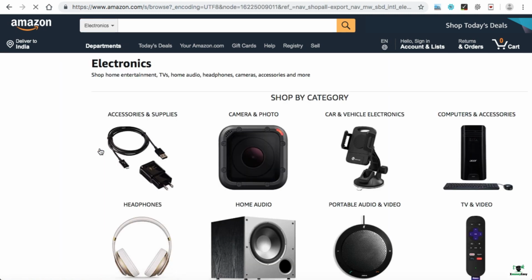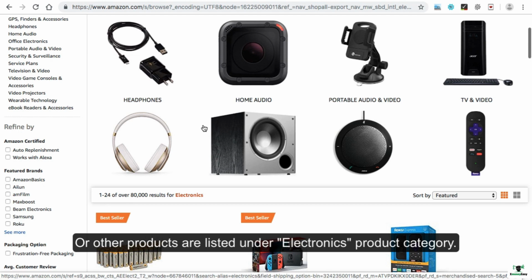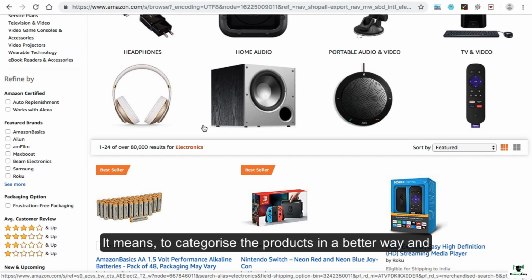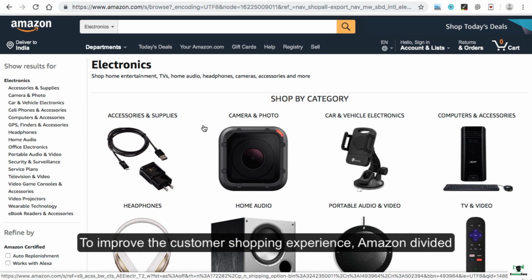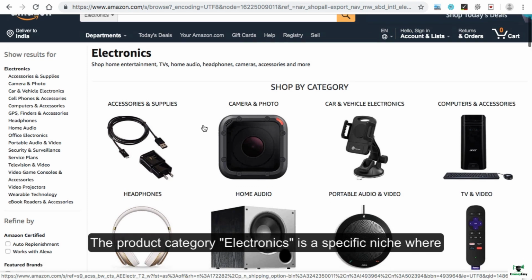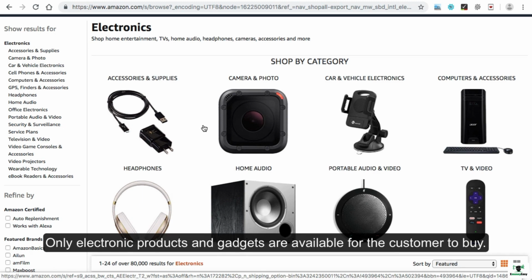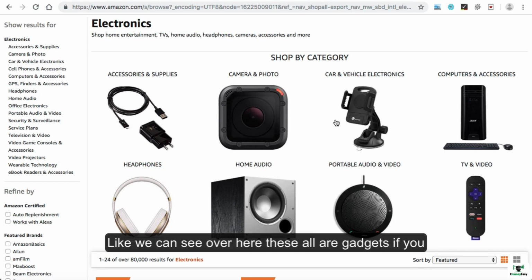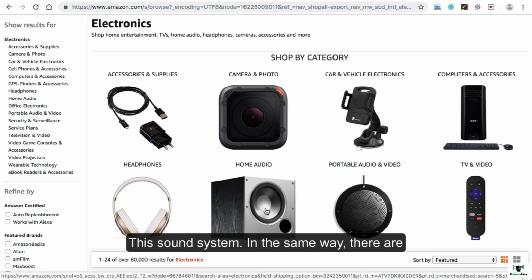Just click on it. All electronic gadgets are here to shop, but no clothes, shoes or other products are listed under the electronics product category. It means, to categorize the products in a better way and to improve the customer shopping experience, Amazon divided their entire website products into product categories. So we can say the product category electronics is a specific niche where only electronic products and gadgets are available for the customer to buy. Like we can see over here, these all are gadgets, like this car and vehicle electronic, this TV remote, this sound system.